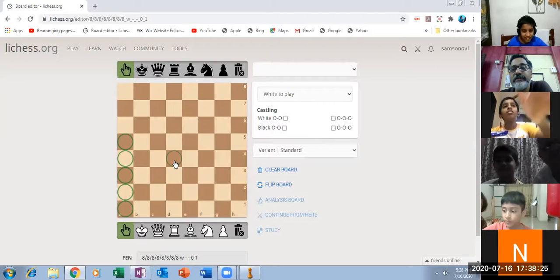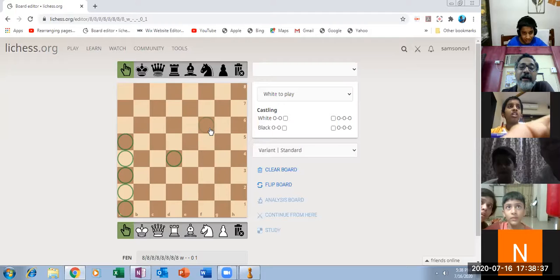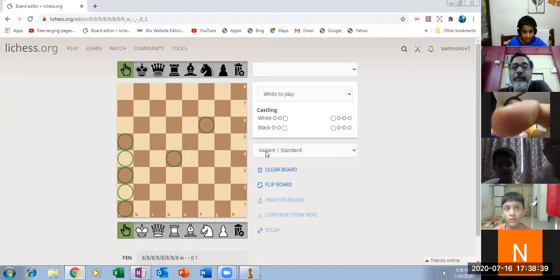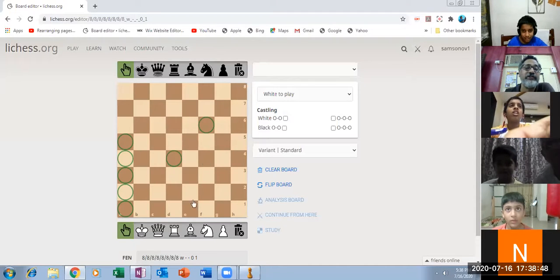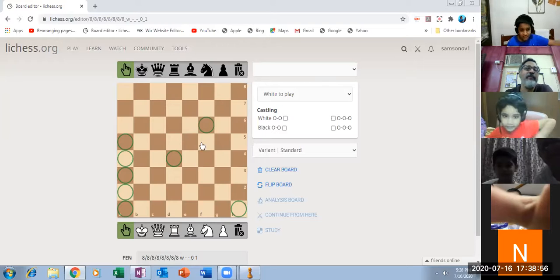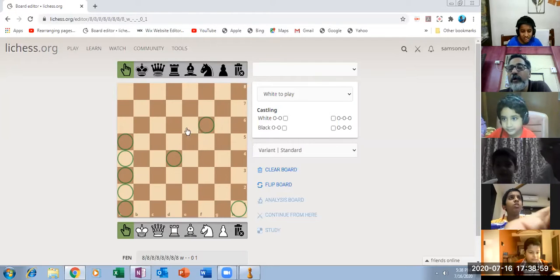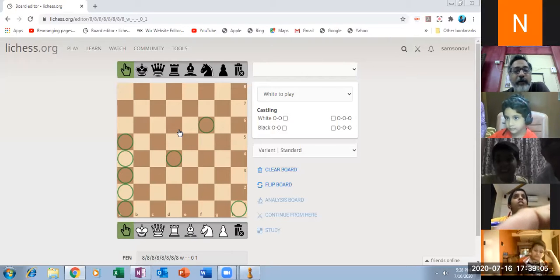Now you tell me, what is the name of this square? In which line does it come? D4. That came so quickly. What is the name of this square? This one. F6. These students are very clever. They are learning very fast. F6. Then what is this? H1. A1. H1. Very good. So now every square you can name. I said about 10 seconds, but I think it required hardly that.